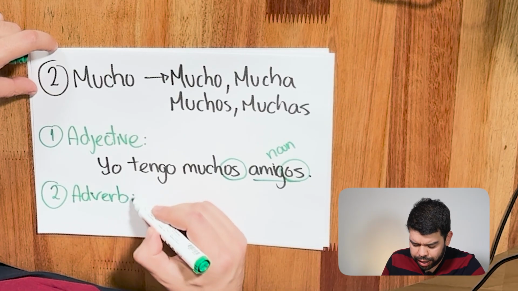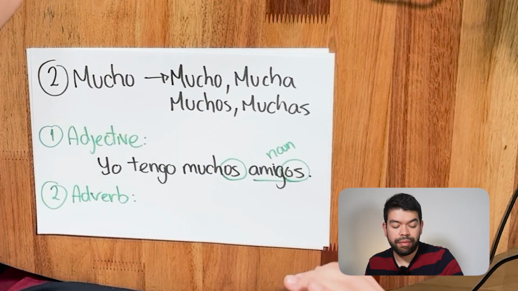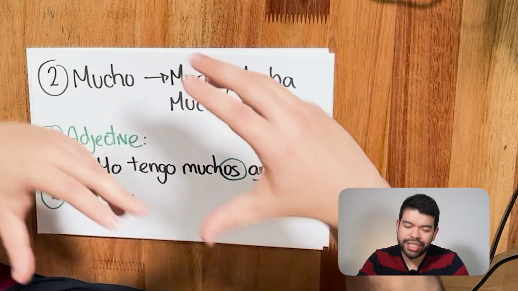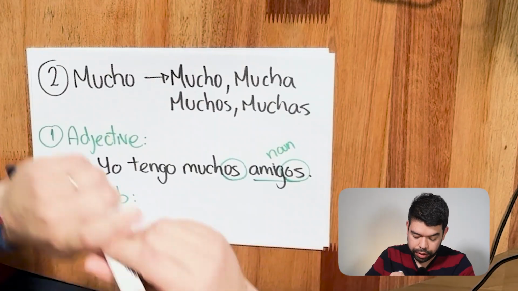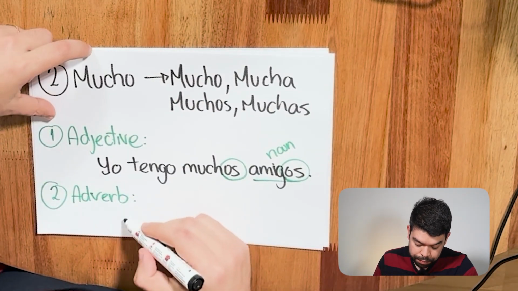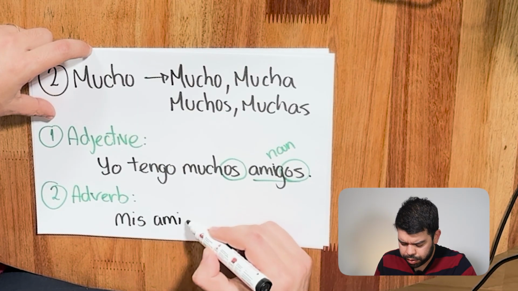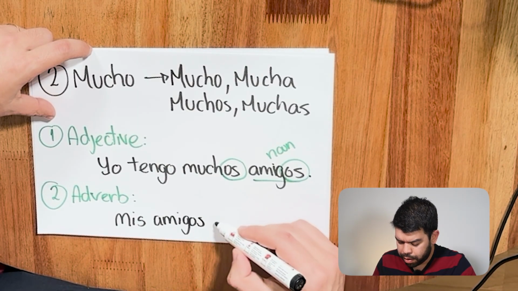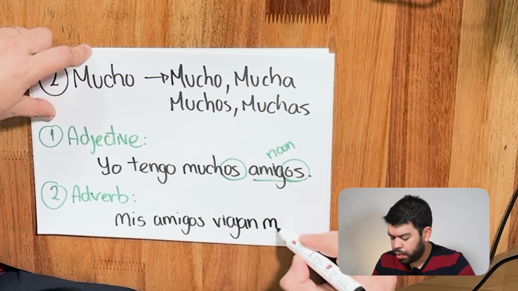And you remember that the adverb in this case changes the specific structure. Let me give you an example of how this works. Mis amigos viajan mucho.